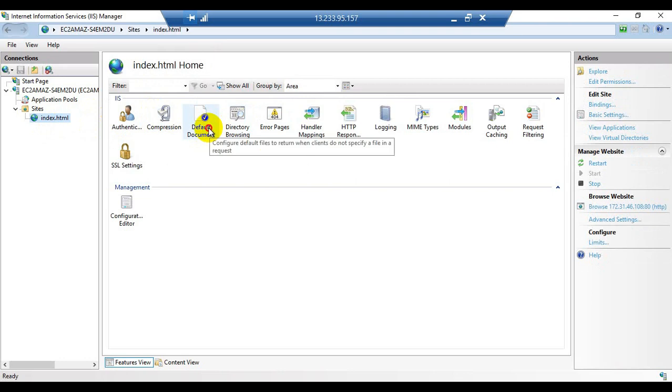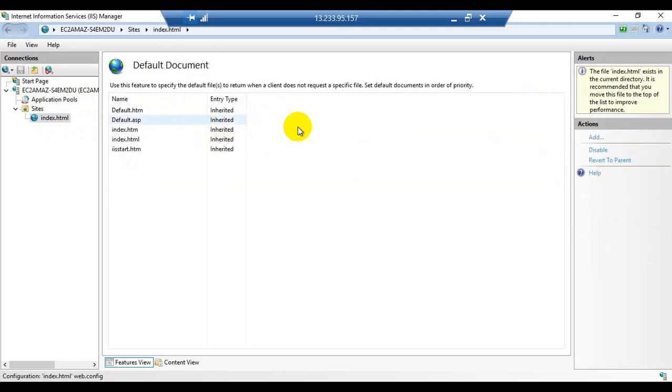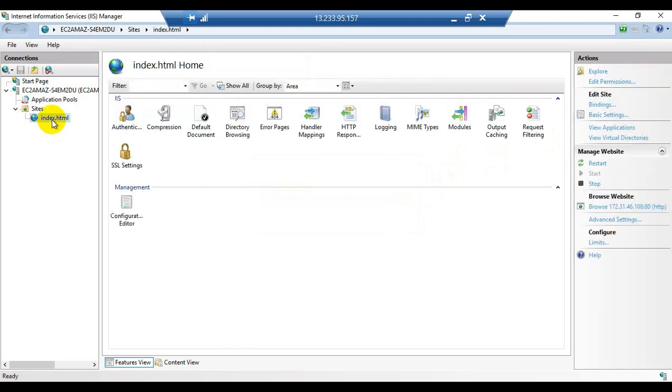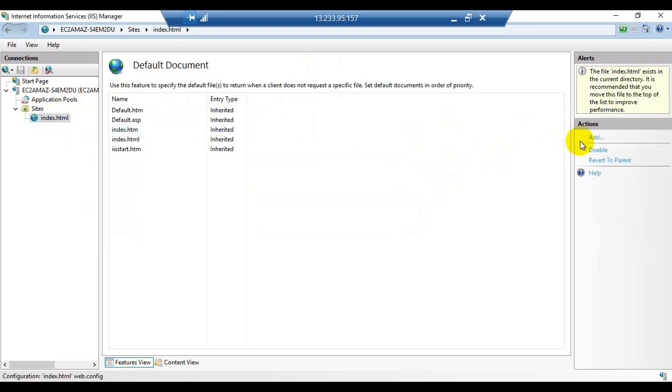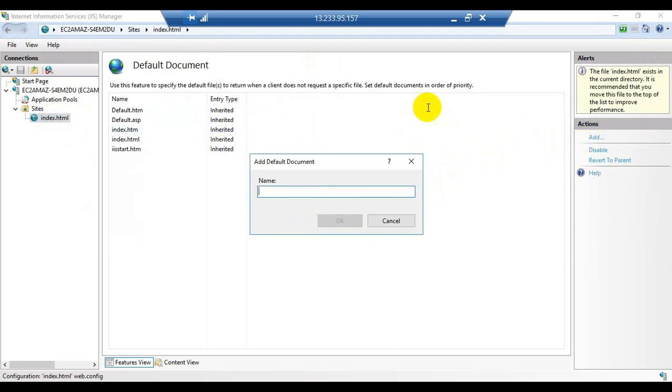Now click on default document and click on add. So here we need to add the name index.html. Whatever the name of the web page or website we have just created, we need to mention exactly the same name and the same spelling.